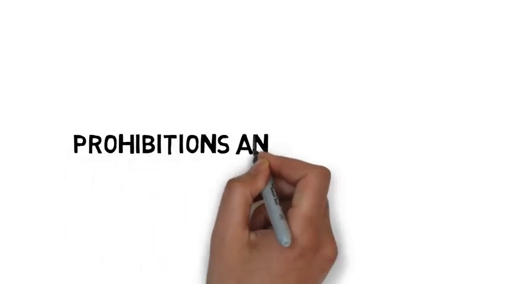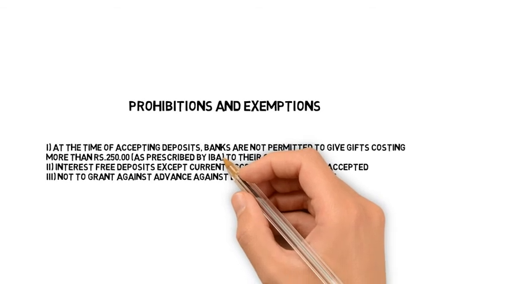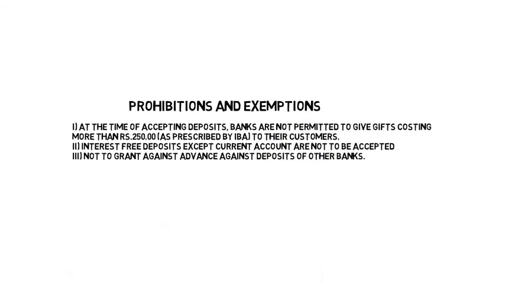Prohibitions and exemptions. 1. At the time of accepting deposits, banks are not permitted to give gifts costing more than Rs 250, as prescribed by IBA, to their customers. 2. Interest-free deposits except current account are not to be accepted. 3. Not to grant advance against deposits of other banks.